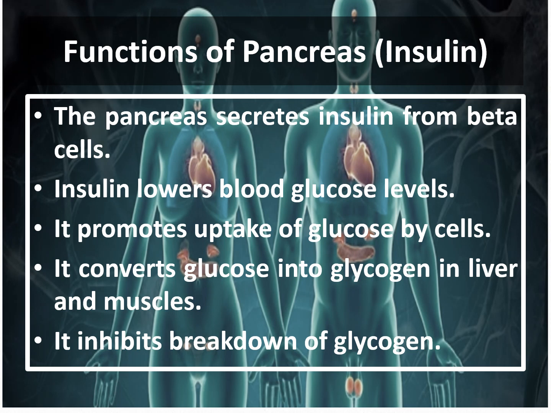Coming to the next one, functions of pancreas. The pancreas we'll be reading under two subheadings, that is insulin and glucagon. Now, the present slide is about the insulin. The pancreas secretes insulin from beta cells. Insulin lowers the blood glucose level. Insulin is a peptide hormone.